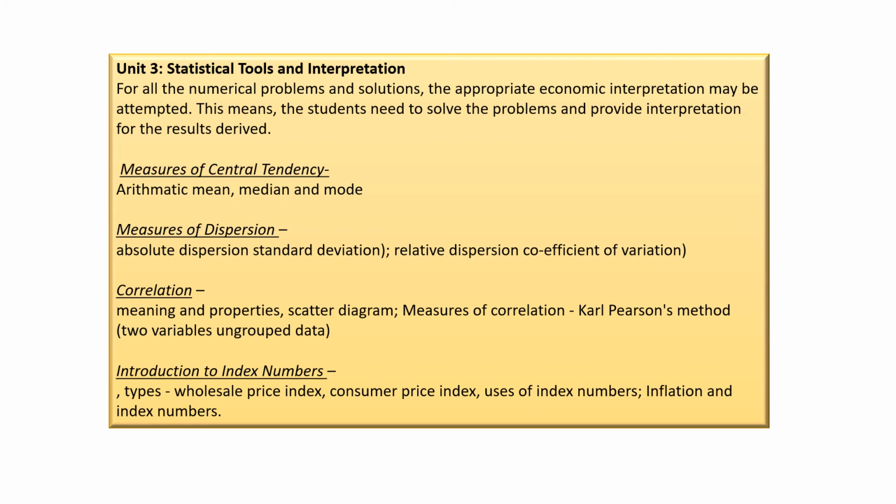Here we will learn the meaning of correlation, the properties of correlation, scatter diagram, and measures of correlation only by Karl Pearson's method. Rank correlation we will not learn. This part has been deleted. Clear? Now, introduction of index number. Here we should learn all the things except a small part, that is industrial index. Clear?